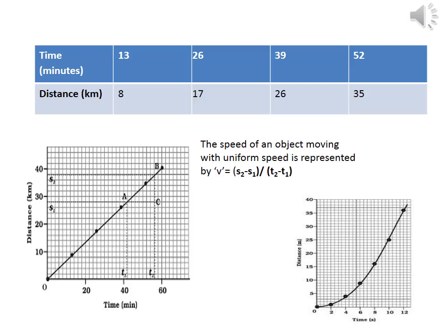Now on the graph, AC denotes the time interval T2 minus T1, while BC corresponds to the distance S2 minus S1. We can see from the graph that as the object moves from point A to B, it covers distance S2 minus S1 in the time interval T2 minus T1. That is, speed V is equal to S2 minus S1 divided by T2 minus T1. This is the slope of the graph.